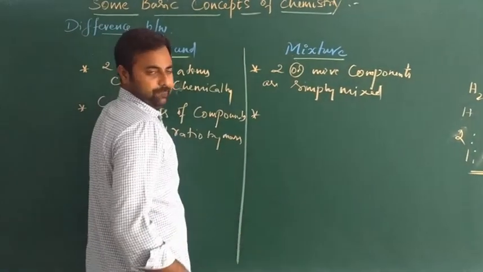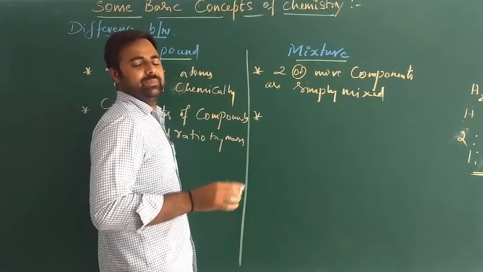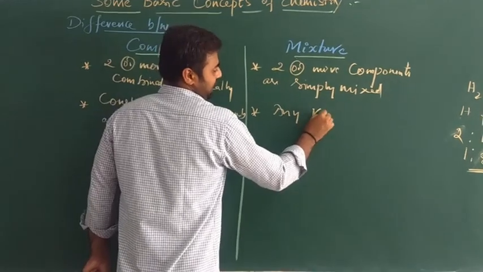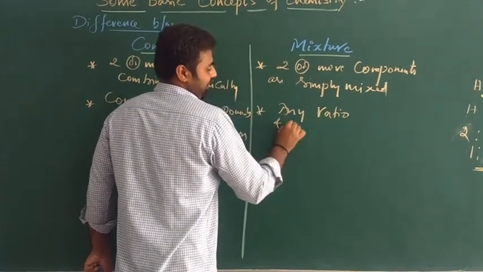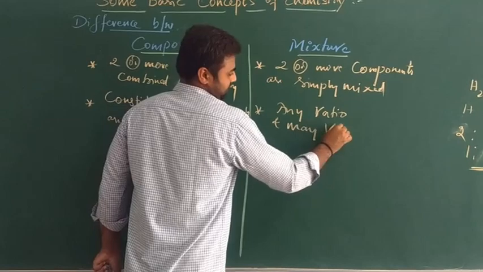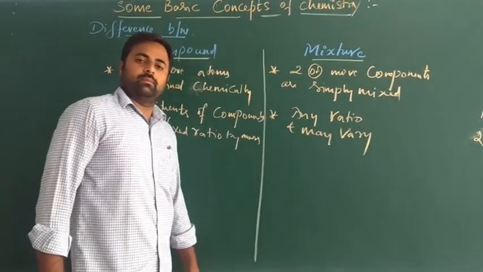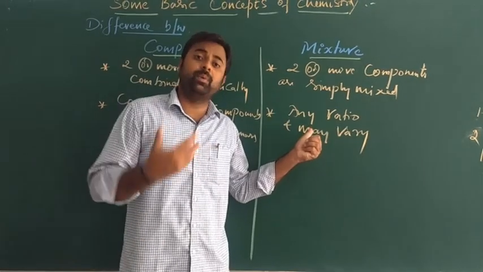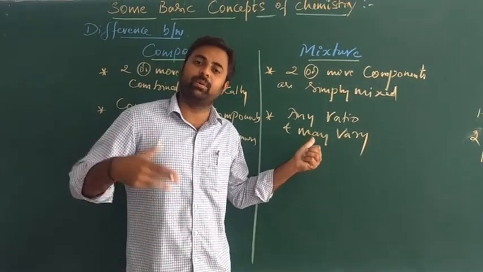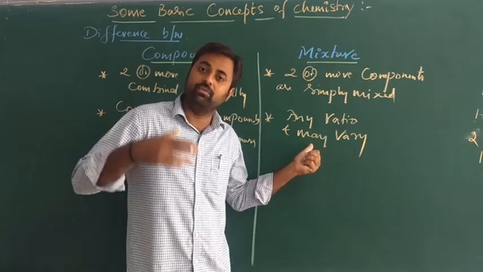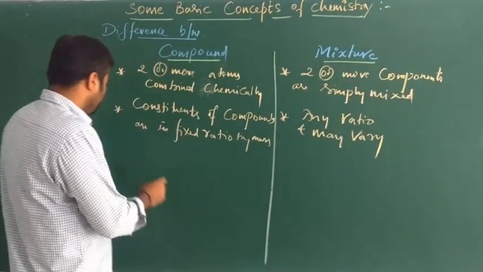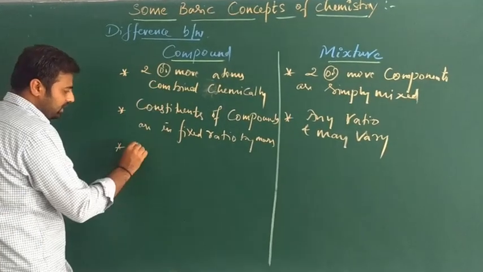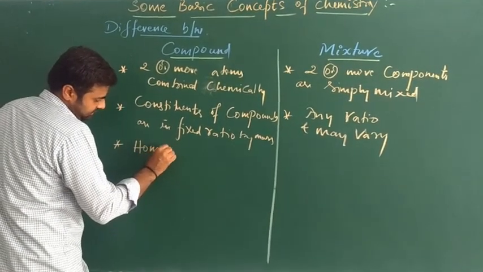In a mixture, the components are present in any ratio, any proportion, and they may also vary.